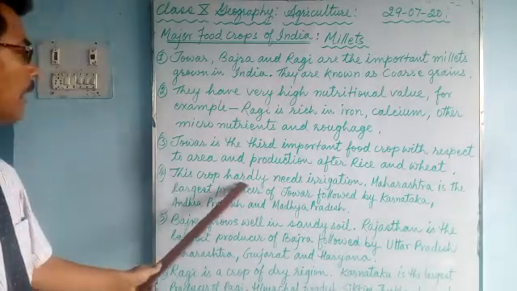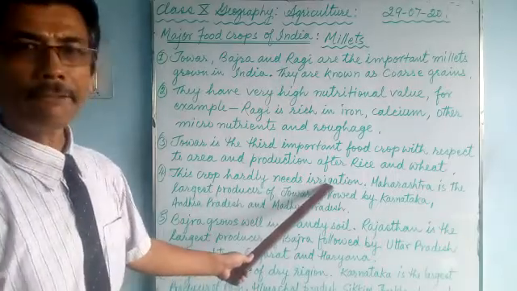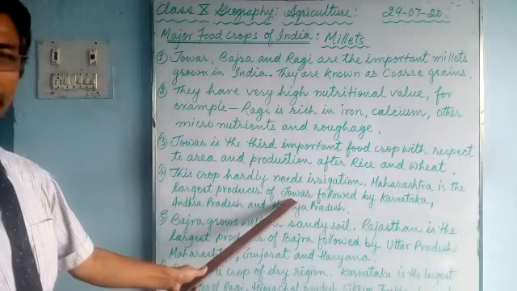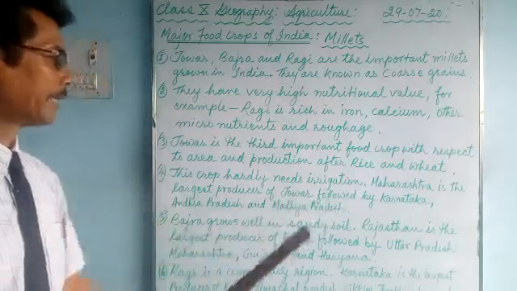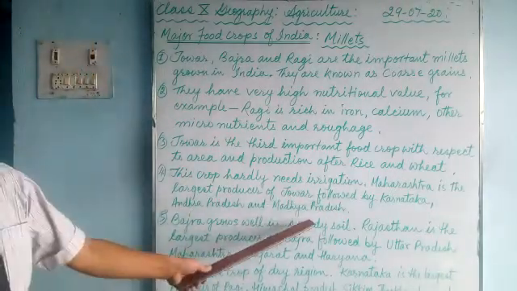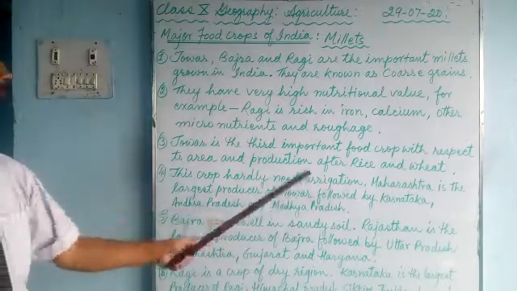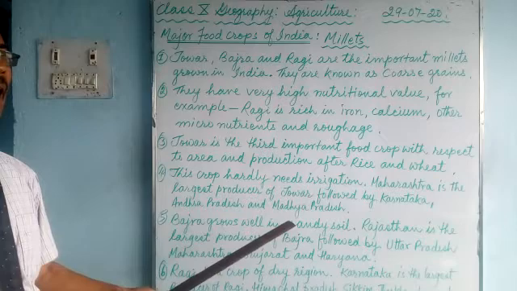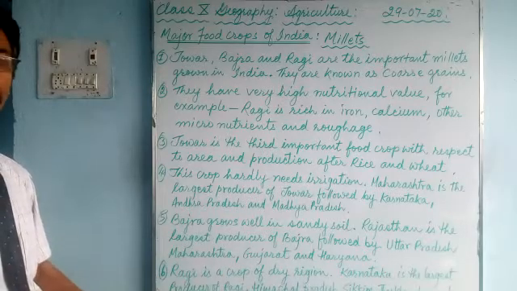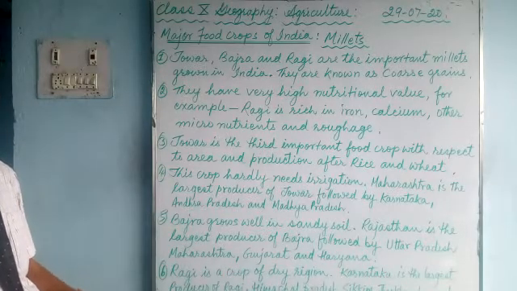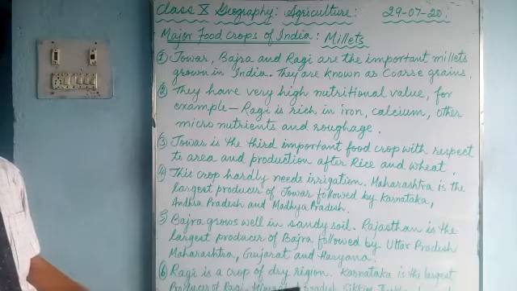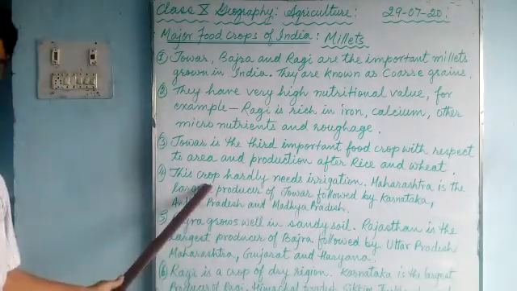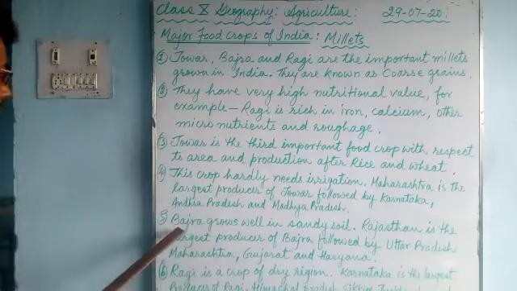Maharashtra is the largest producer of jowar, followed by Karnataka, Andhra Pradesh and Madhya Pradesh. These states are in the central part of India and in the rain shadow area. Here it does not rain much, practically semi-arid regions. Here jowar grows plenty, people grow them.